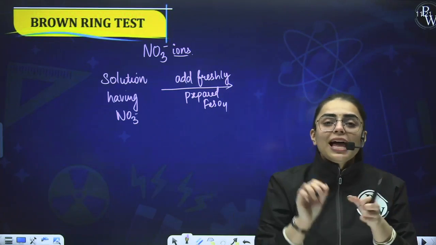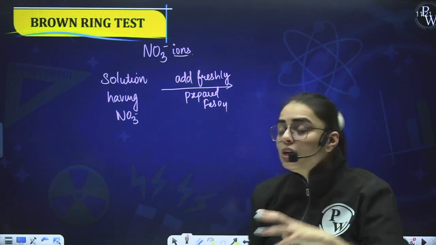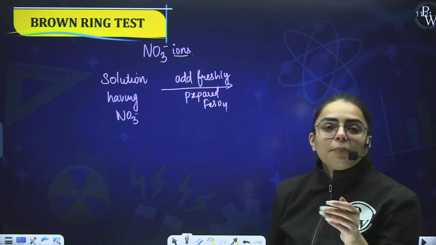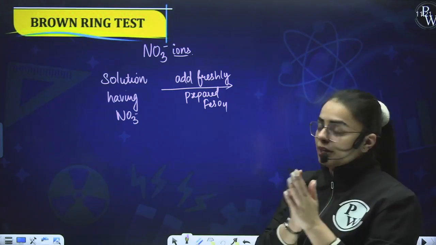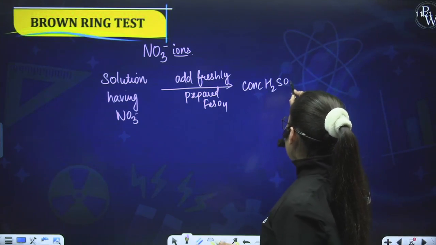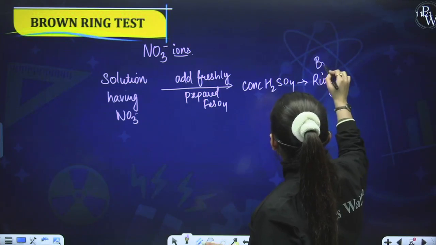What will happen when you pour the concentrated H2SO4 into this beaker which has FeSO4 solution in it? A brown ring will be obtained over here. So after you insert H2SO4, you will see the brown ring that is being formed.